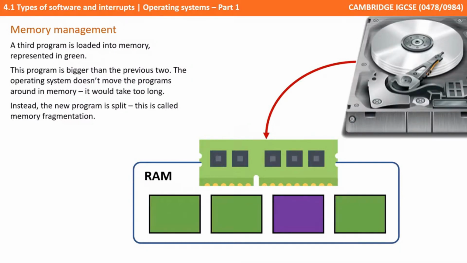The user may then choose to open a third program, represented here by the green squares. This third program is bigger than the previous two, but you'll notice because the second purple program is taking up a space in memory already, it's not simply shifted around, because that would be very slow and intensive. It stays where it is, and the green program fits around it. So over time, the memory becomes fragmented, and the operating system has to manage these fragments of programs across the entire memory.